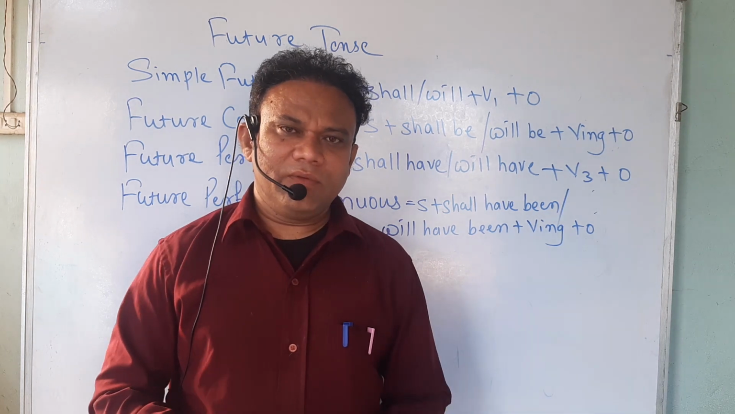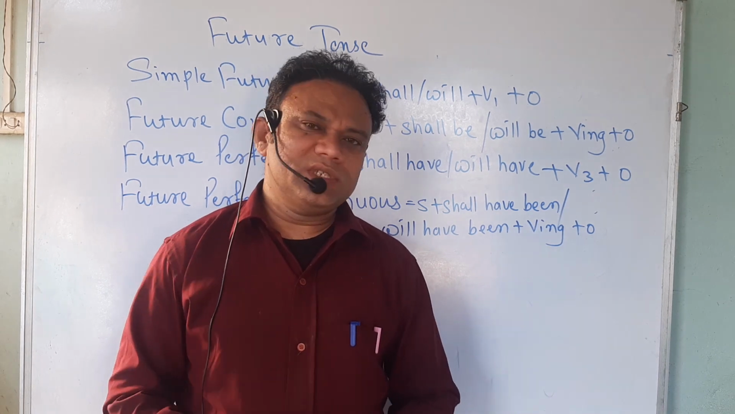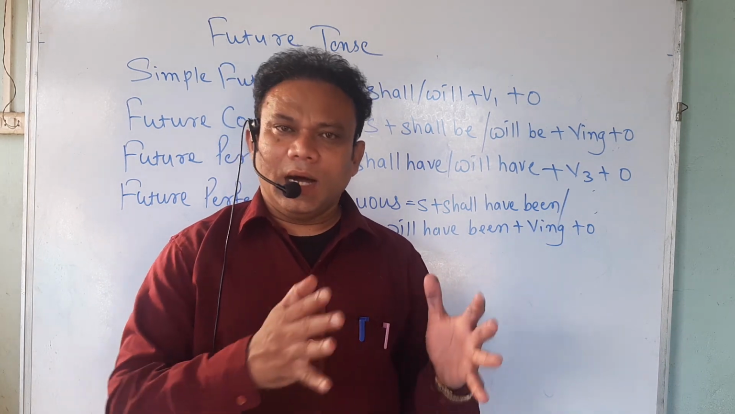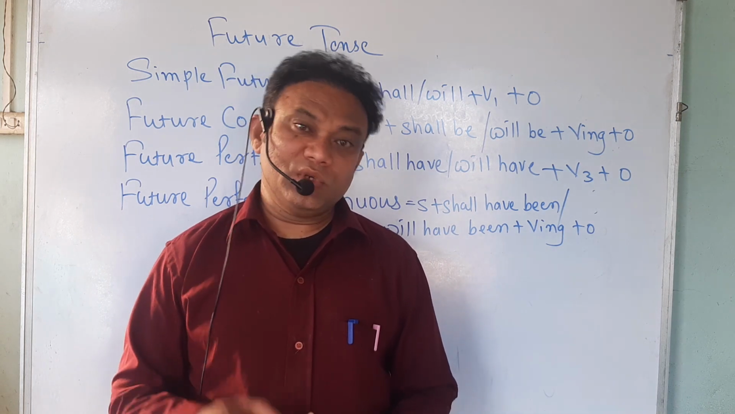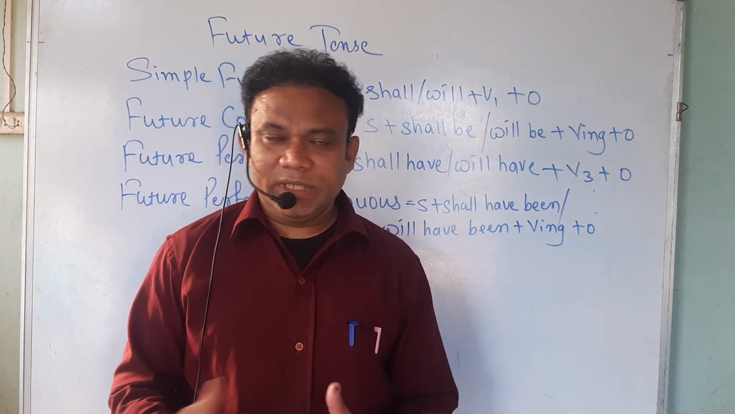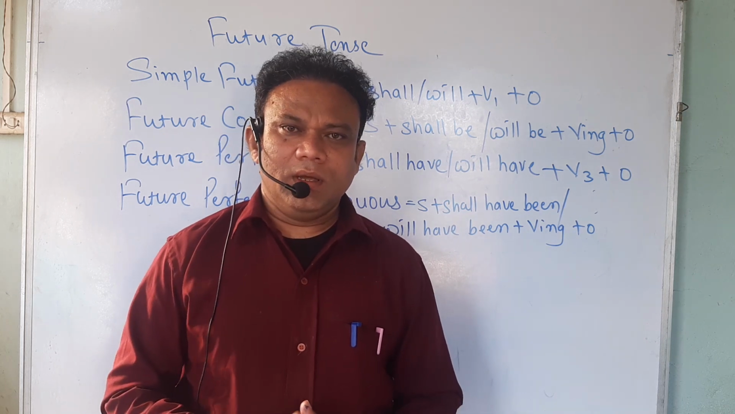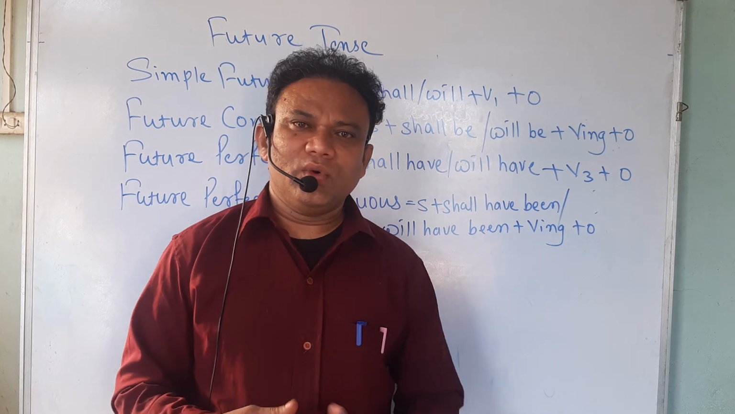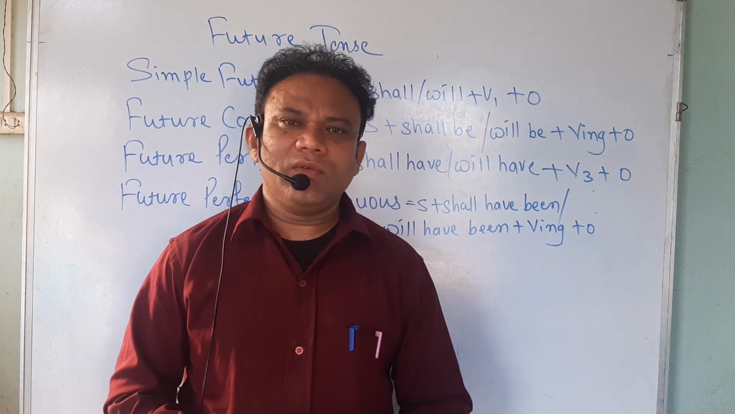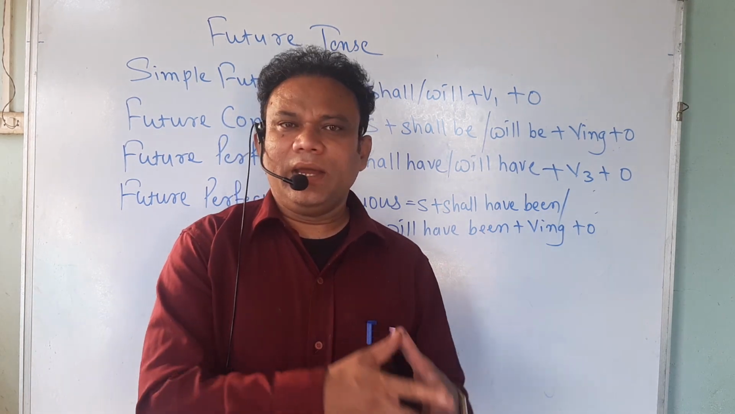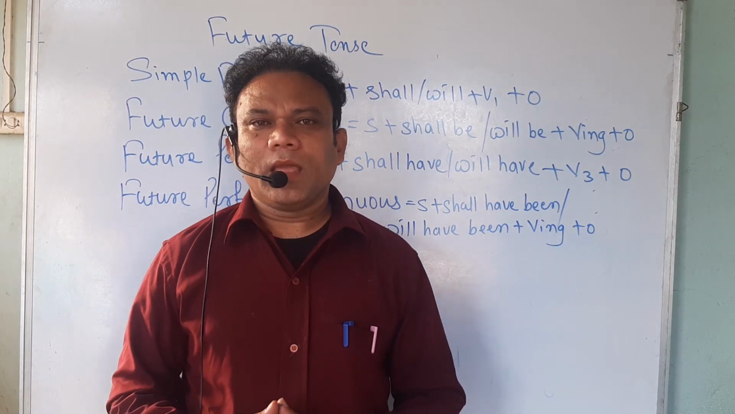How to decide whether we have to use shall or will is very simple. Shall we have to use only for these two subjects, I and we. Other than I and we, if any other subject is there, then we have to use will. Most of the students are confused whether they have to use shall or will. Listen, while speaking in conversation, even if we use will with I and we, that is okay. But in writing, we have to follow this rule. Means with I and we we have to use shall, and with the rest of the subjects, we have to use will.